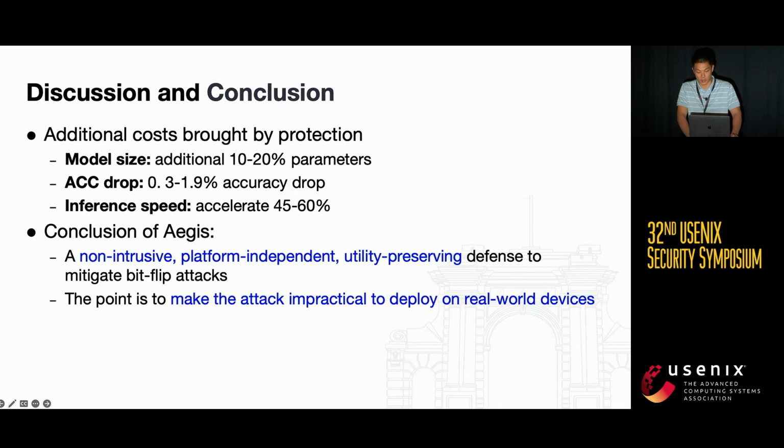We also evaluated the additional costs introduced by our Aegis. Specifically, Aegis slightly increased the model size and has a minor impact on the model's accuracy. On the other hand, Aegis also reduced the model's query time, thus improving efficiency. Overall, Aegis is a non-intrusive, platform-independent, and utility-preserving defense method to mitigate BFA attacks, which makes targeted attacks impractical to deploy on real-world devices.